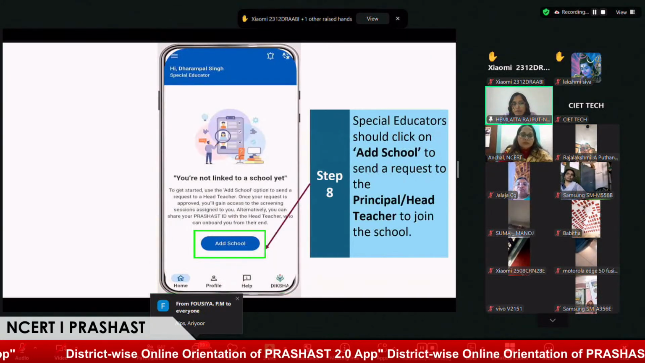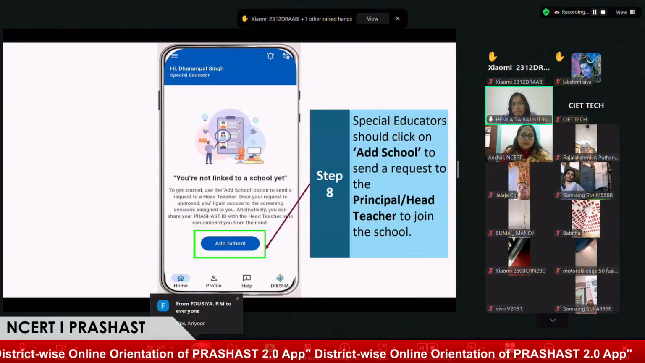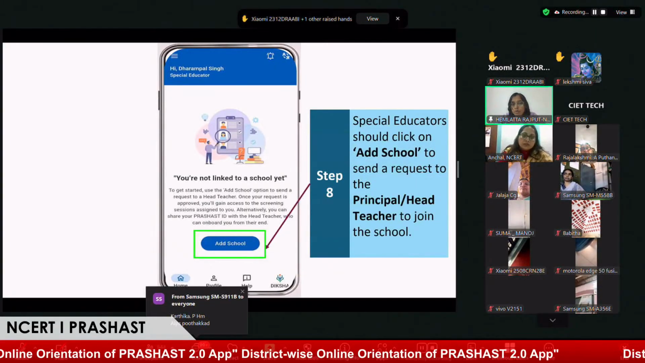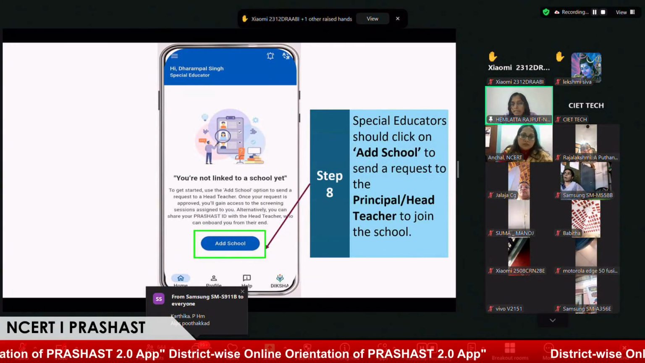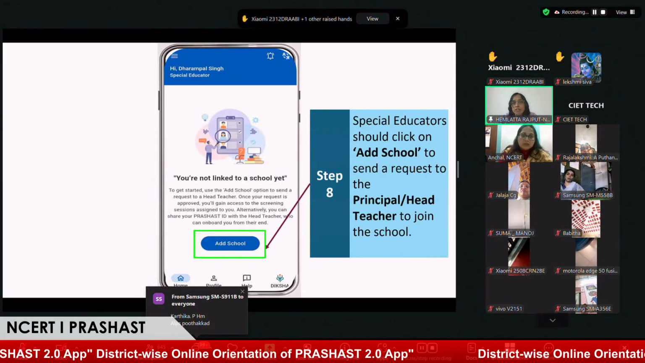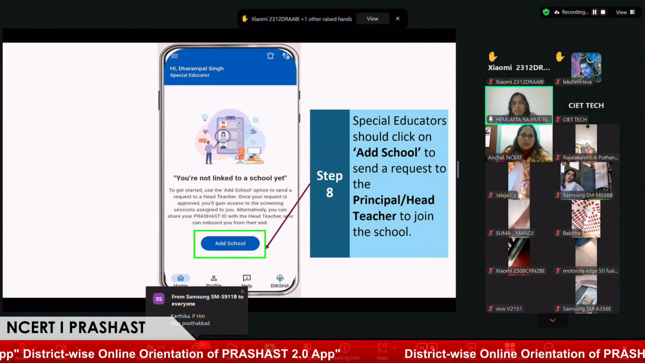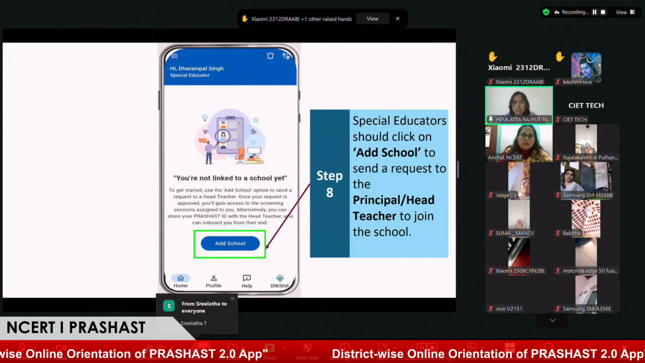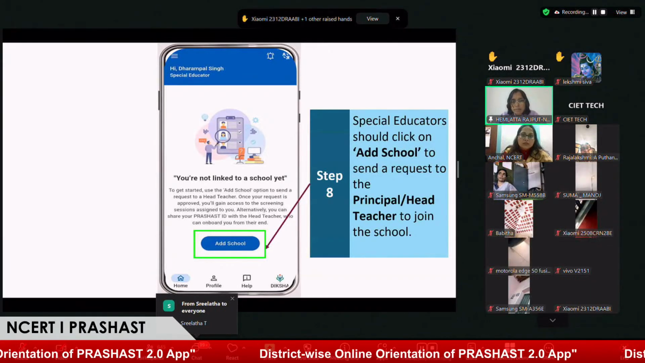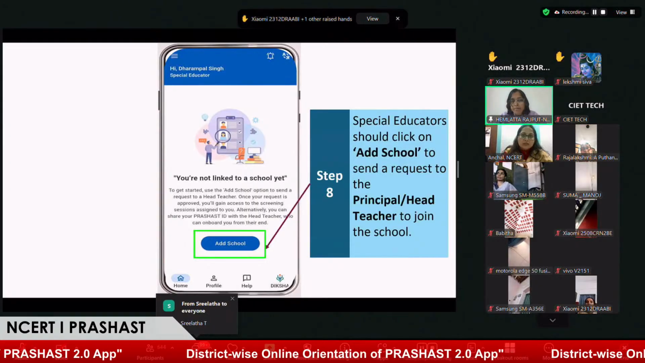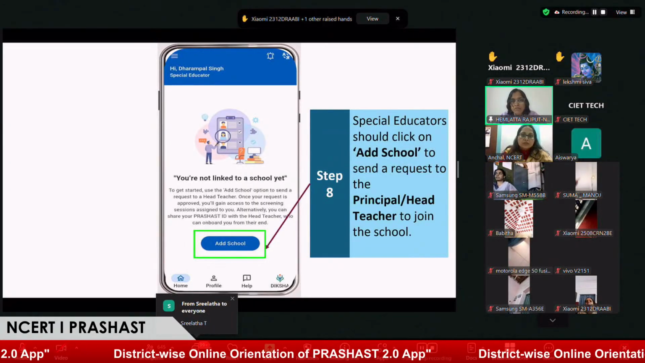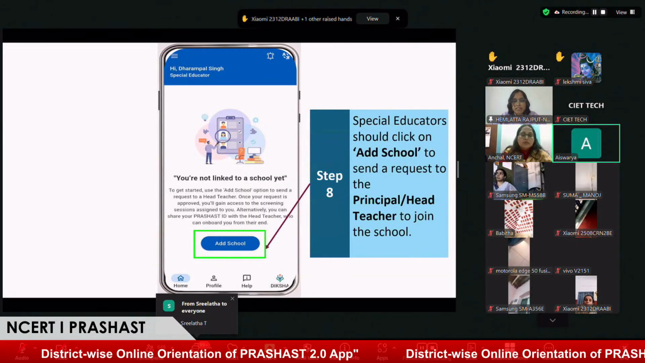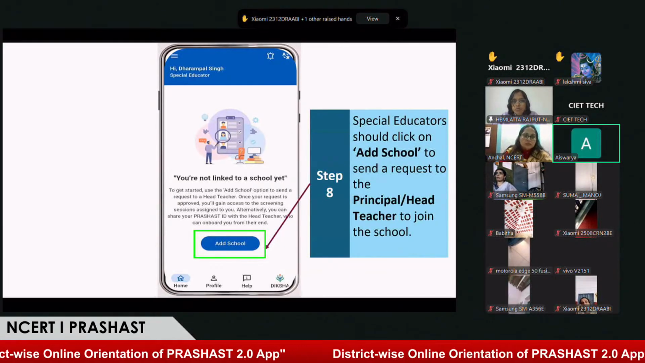Now, same thing, we also have, as a special educator, add school here. In which school you want to work, click on this add school button and enter the UDIS code number of that particular school in which you are going to work. This option is given for the special educators. They can add a number of schools here. So there is no limitation for the special educator. They can add n number of schools.